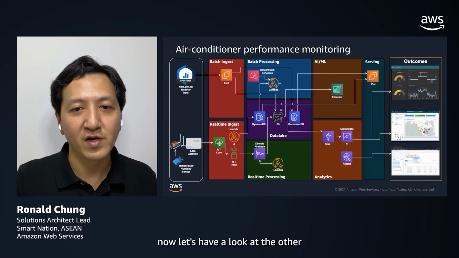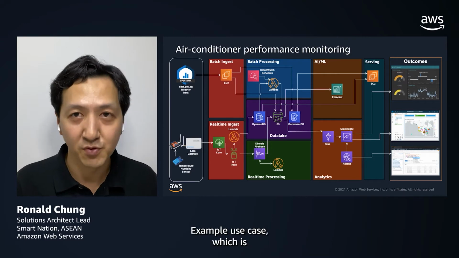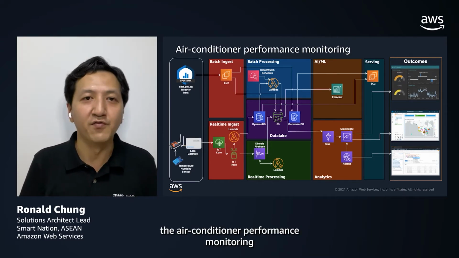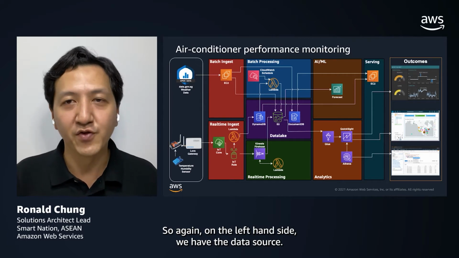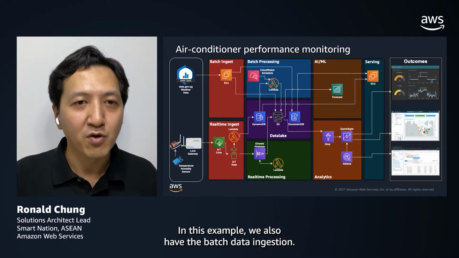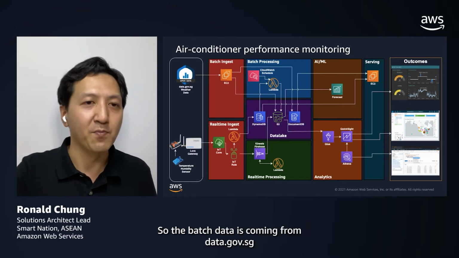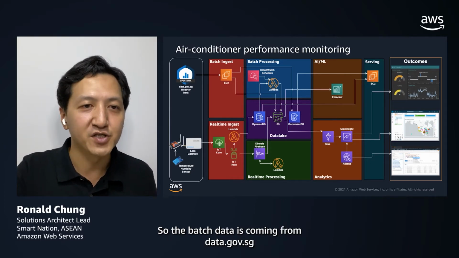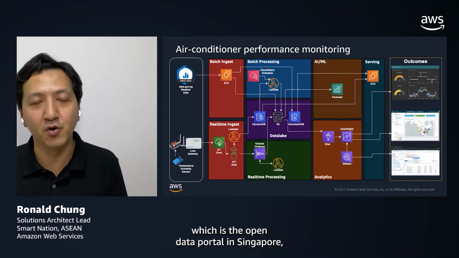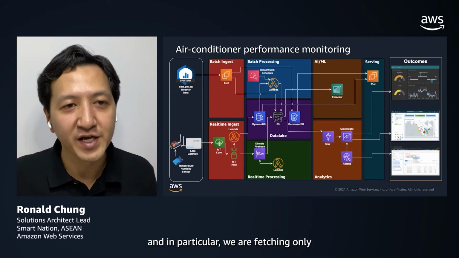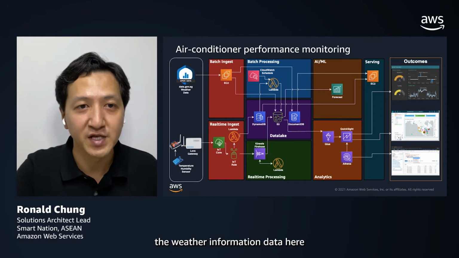Now let's have a look at the other example use case, which is the air conditioner performance monitoring. So again, on the left-hand side, we have the data source. In this example, we also have the batch data ingestion. The batch data is coming from data.gov.sg, which is the open data portal in Singapore. And in particular, we are fetching only the weather information data here.